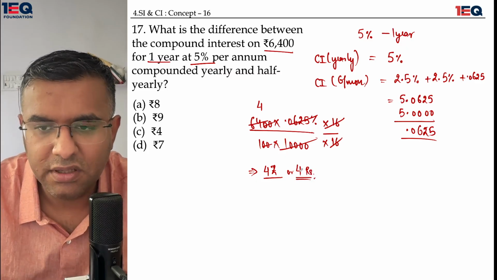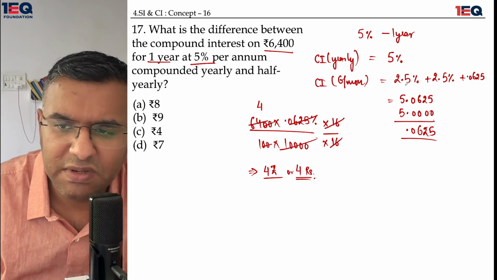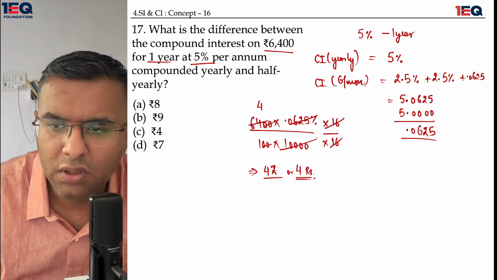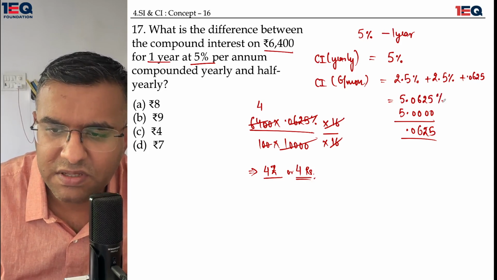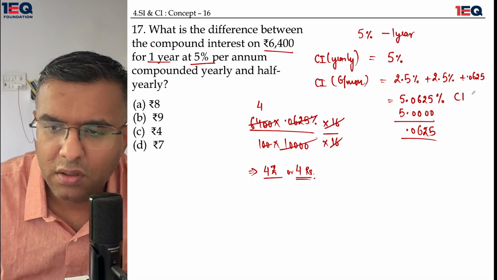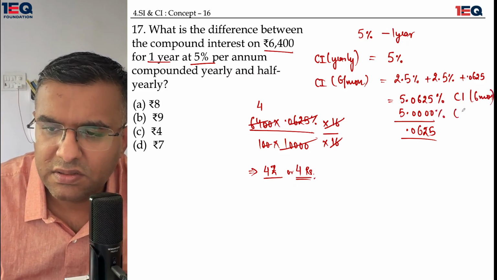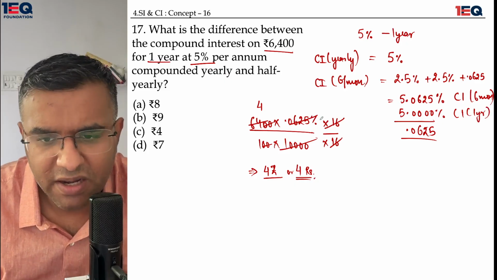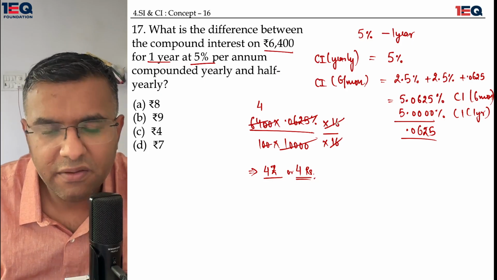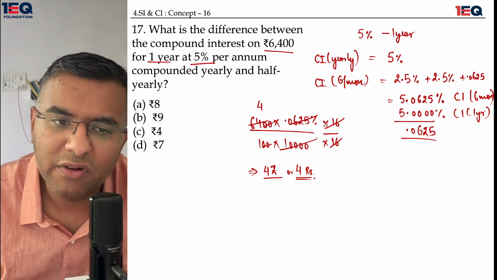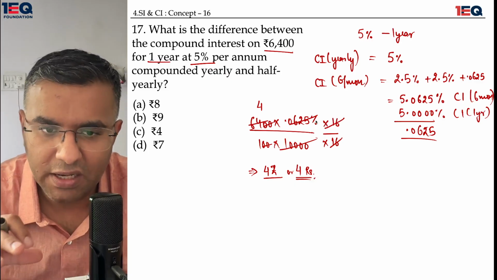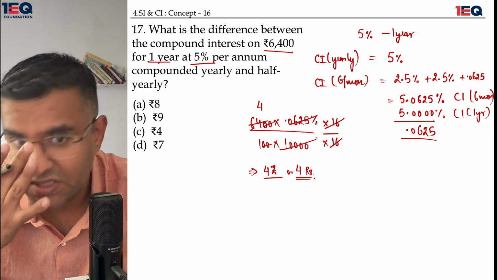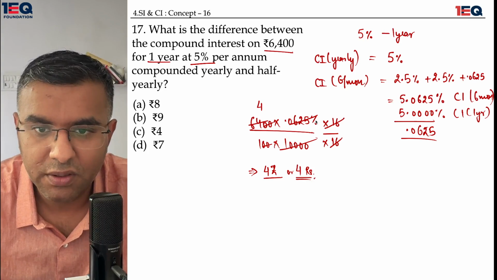Why was this question interesting? The only reason was that we used successive percentages to find out the final value, and 5% is CI for 1 year. Okay, so that's why it was interesting. And the interesting calculation was when 625 is multiplied by 16, it gives us 10,000. If we are multiplying something by 16 in the numerator, we will have to divide the same thing in the denominator as well. Okay, so I hope this question is understandable and everybody is okay with it. Okay, I'll move on.